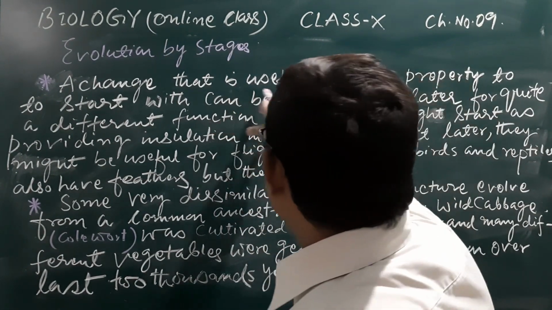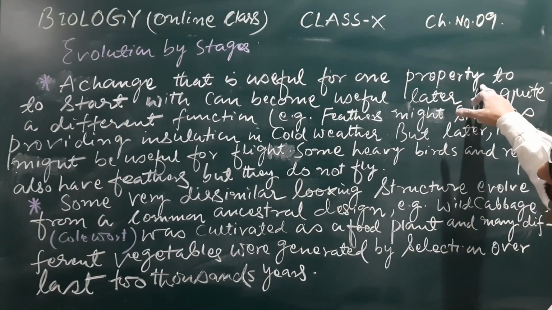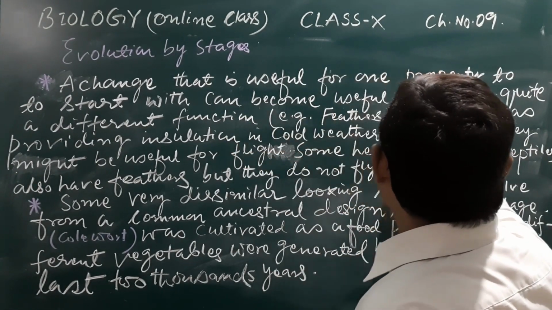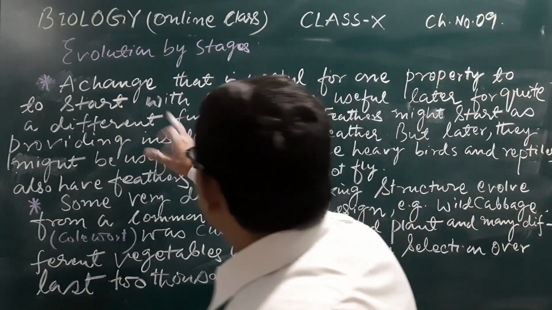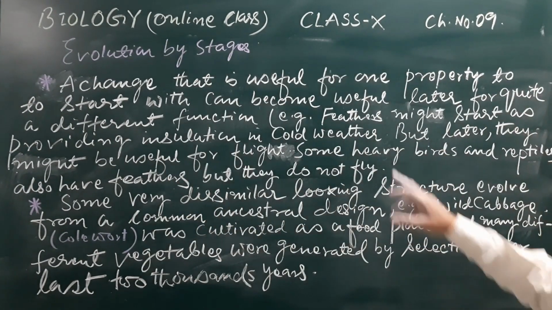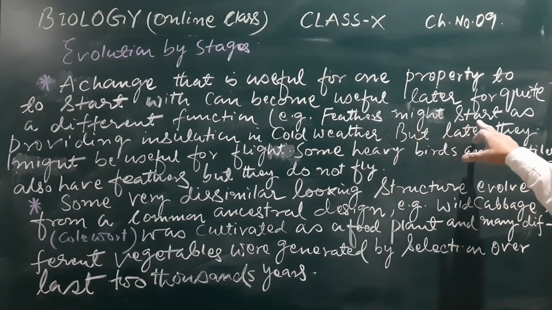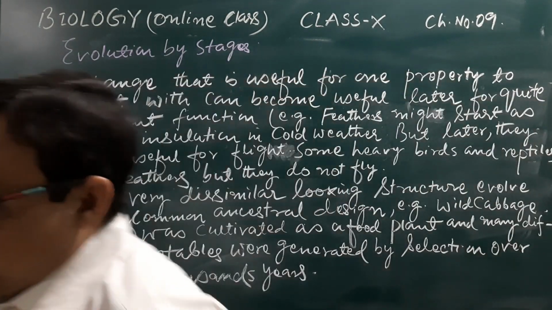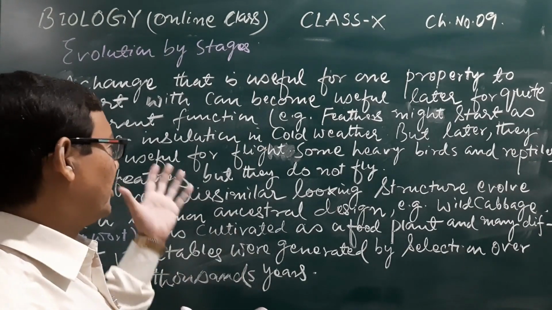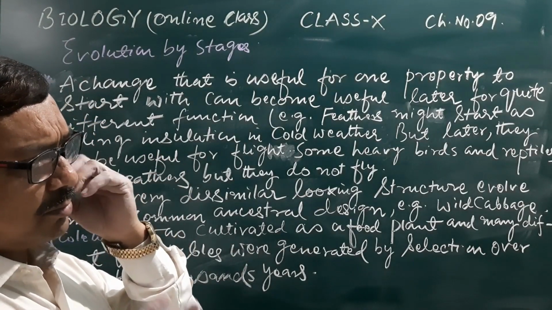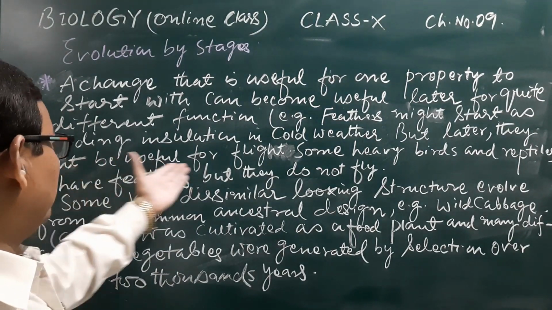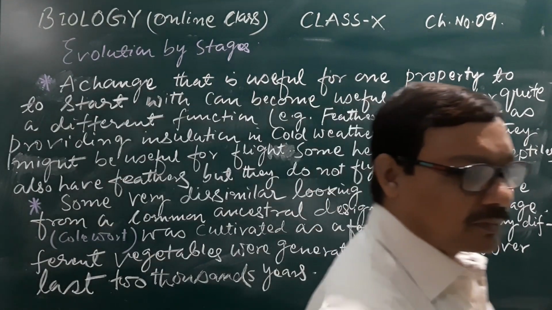Here, a change that is useful for one property to start with can become useful later for quite a different function. For example, feathers might start as providing insulation, to protect against the cold weather, but later they might be useful for flight.